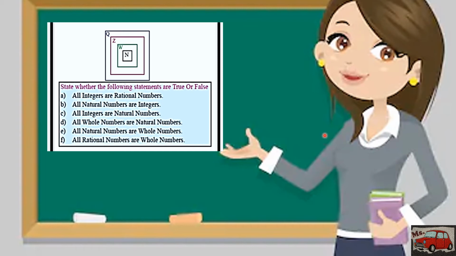How about letter D? All whole numbers are natural numbers. What do you think? Lahat daw ng whole number ay natural number. No. Why? Because ang natural numbers lang natin ay 1, 2, 3, and so on. Pero ang whole number natin ay may kasamang 0. So, hindi lahat ng whole number ay natural number.